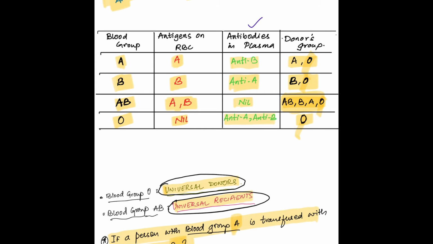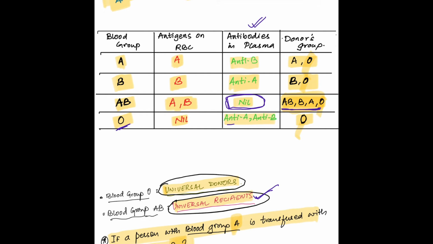So going back to the table, as blood group AB do not have antibodies against both A and B antigens, they can receive blood from all four blood groups and are called as universal recipients. And as they have both A and B antigen present on the RBCs, they can donate only to blood group AB.